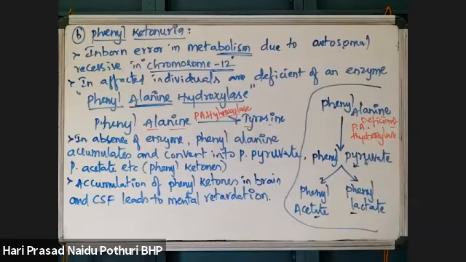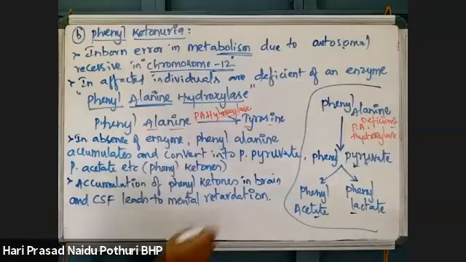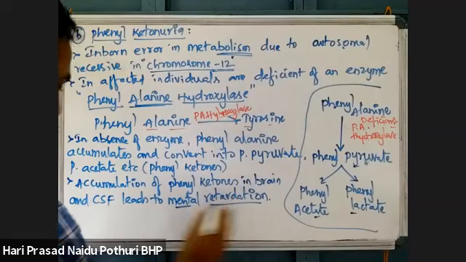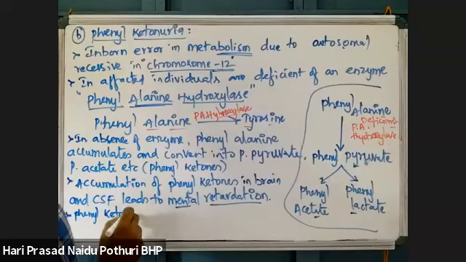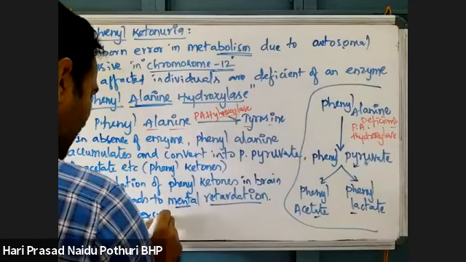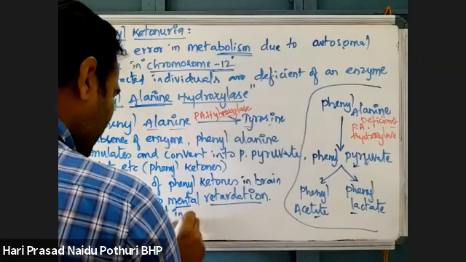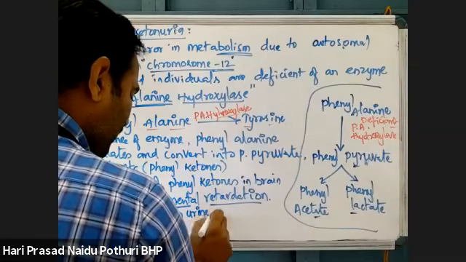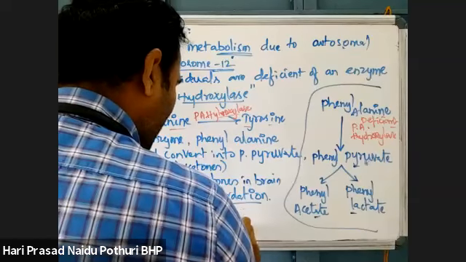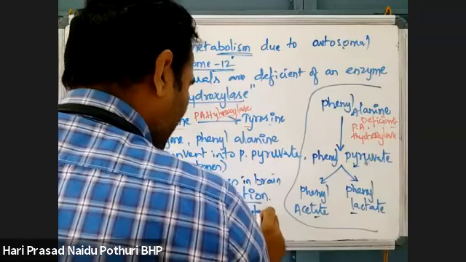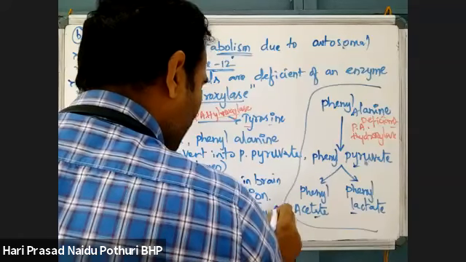This mental retardation results, and phenyl ketones will be excreted in urine. That's why it is called phenylketonuria.